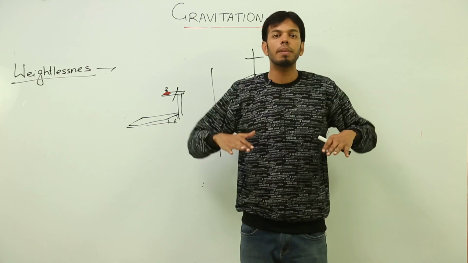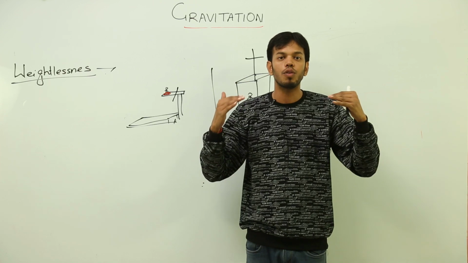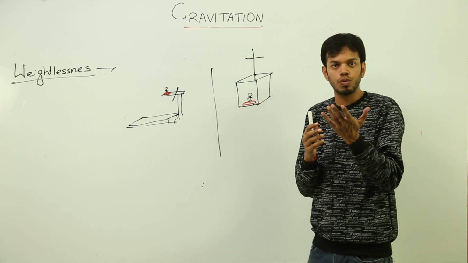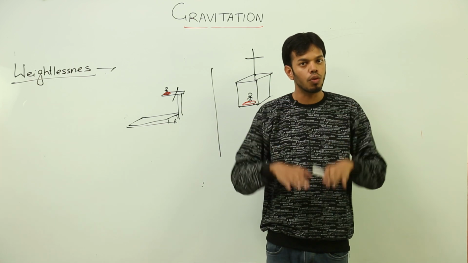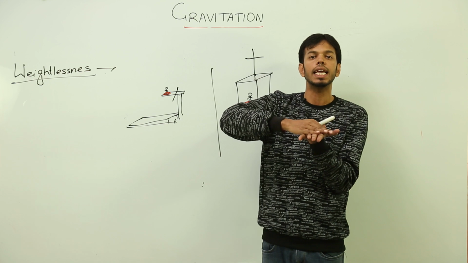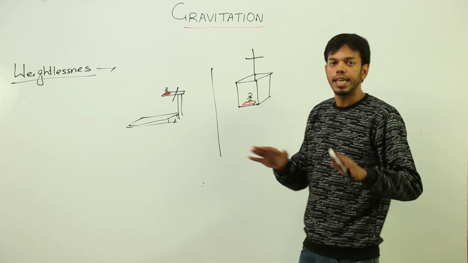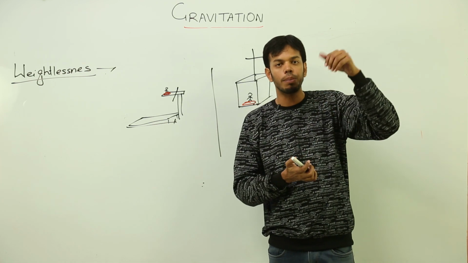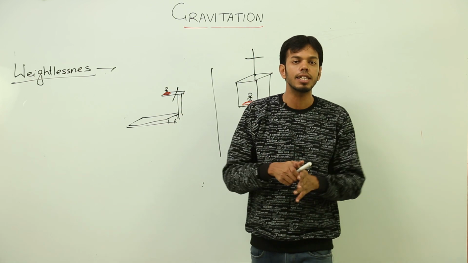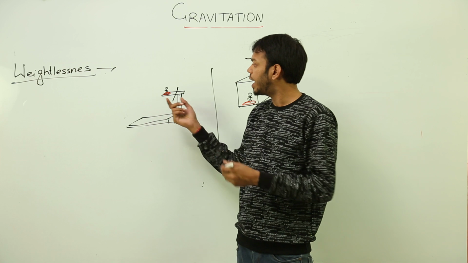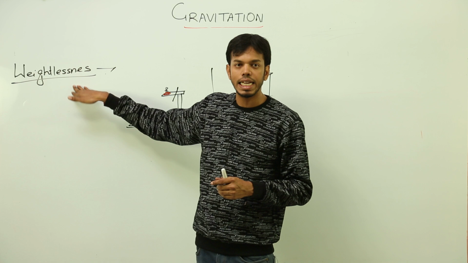If I am elevating myself up, I am feeling a bit uncomfortable or unbalanced. That is because the gravitational force is pulling me down. So that force, which is called weight, which is the product of mass and gravity, has been exerted on me on the downward side, due to which there is a pressure on the weighing scale, and hence the scale shows you the reading or the calculation. But at this point, there is no such force acting from up towards down on the machine, because both the body and machine are falling with the same acceleration. There is no relative motion, and that is why the weighing machine at this point will be showing the value 0. This is called weightlessness.